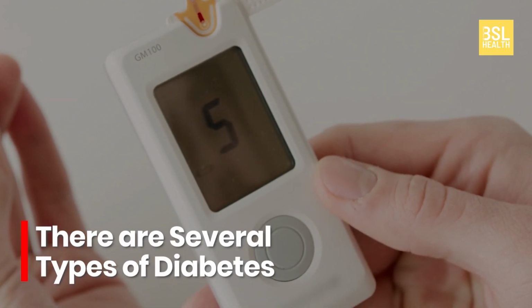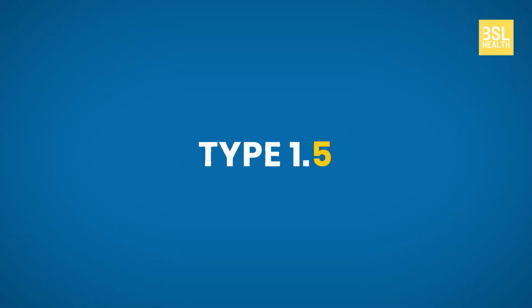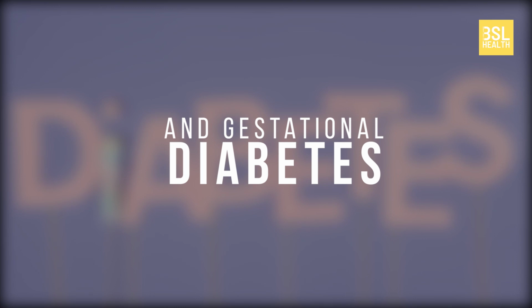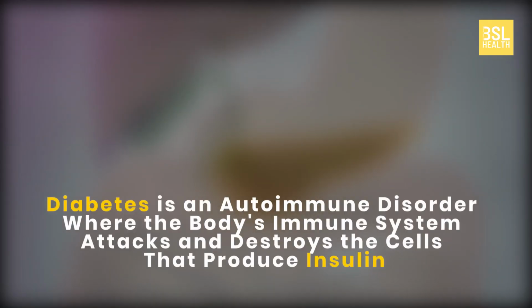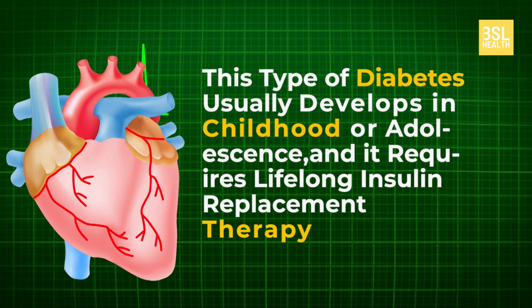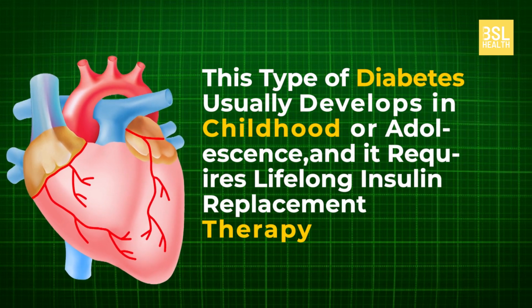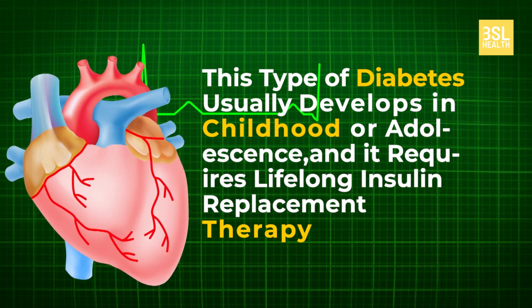There are several types of diabetes, including type 1, type 2, type 1.5, and gestational diabetes. Type 1 diabetes is an autoimmune disorder where the body's immune system attacks and destroys the cells that produce insulin. This type of diabetes usually develops in childhood or adolescence, and it requires lifelong insulin replacement therapy.